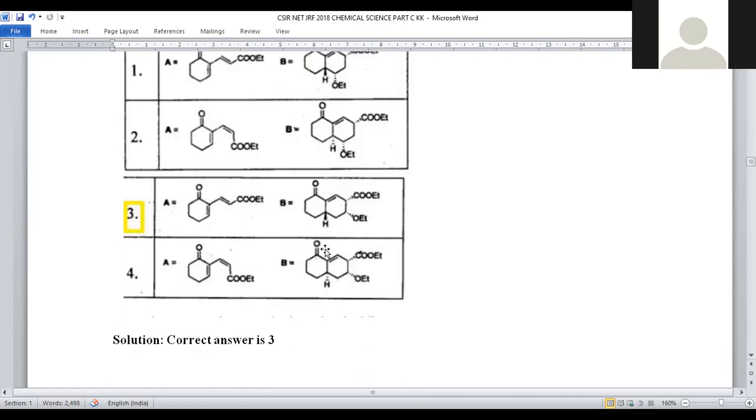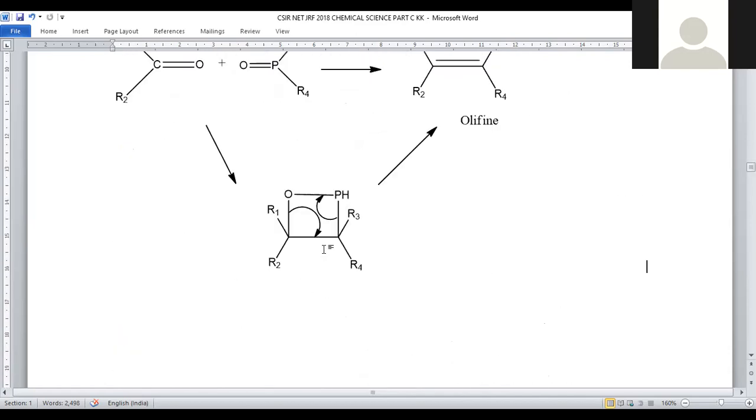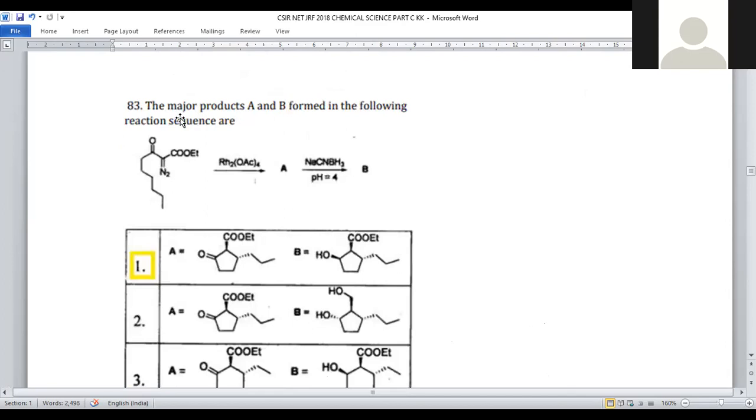Now, let us move on to question number 83. The major products A and B formed in the following reaction sequence are: we have to predict what products A and B are in this organic transformation. For that purpose, the starting material, having C=O and the diazo group with COOEt, is treated with rhodium diacetate. When this reagent is added, a carbene intermediate is formed and a ring cyclization reaction is carried out. So compound A will be a cyclic structure.